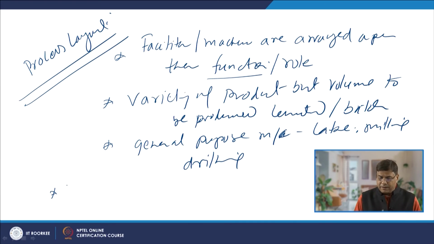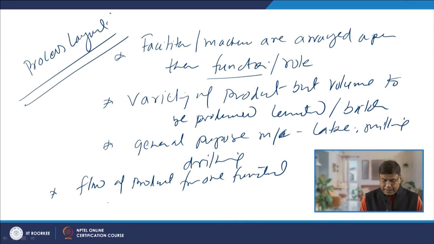In this case, when the facilities or the machines are grouped as per their function or as per their nature, then we find that there is a flow of the product from one functional area to another.